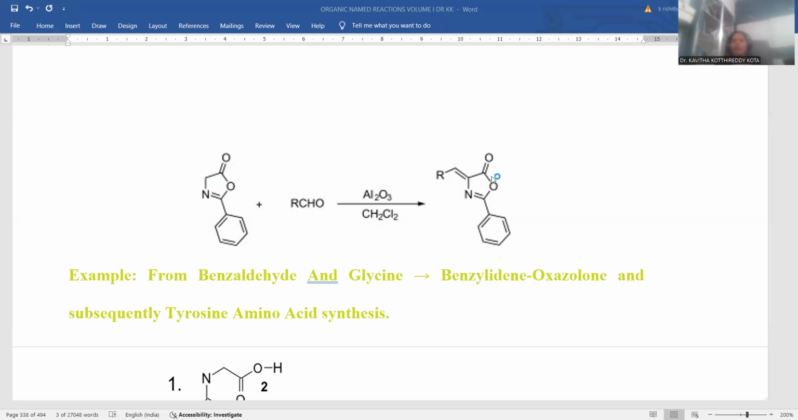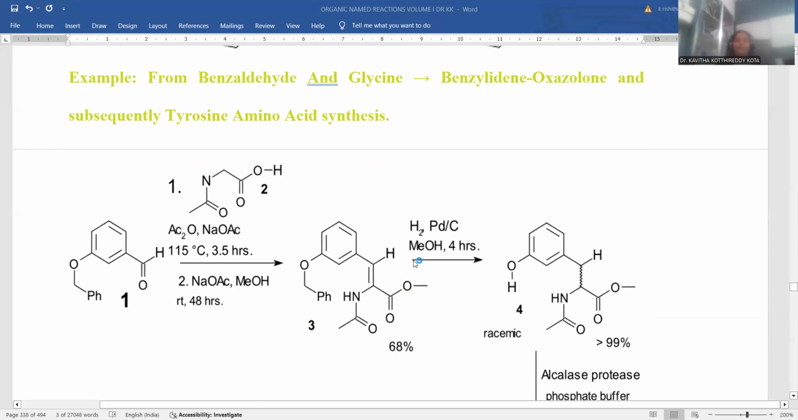Later you can do the hydrolysis. Whenever hydrolysis is carried out, this double bonded nitrogen becomes free NH2, and this ester compound will become COOH. Now this is the way you can achieve amino acid finally. Azlactone is converted into amino acid by the hydrolysis process further. Up to this point, only condensation was carried out.